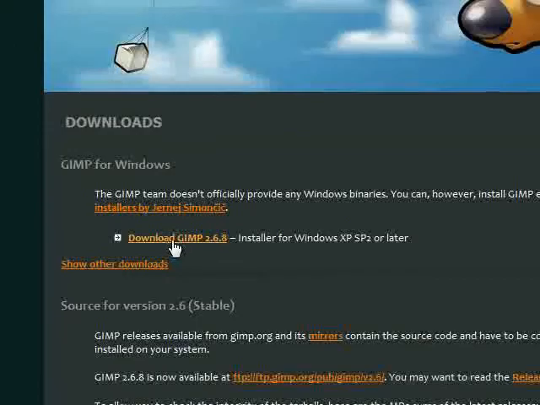And let's start out by downloading the installer 2.6.8.